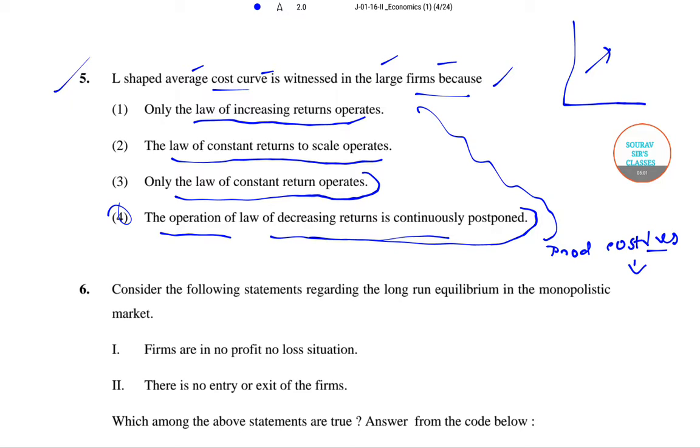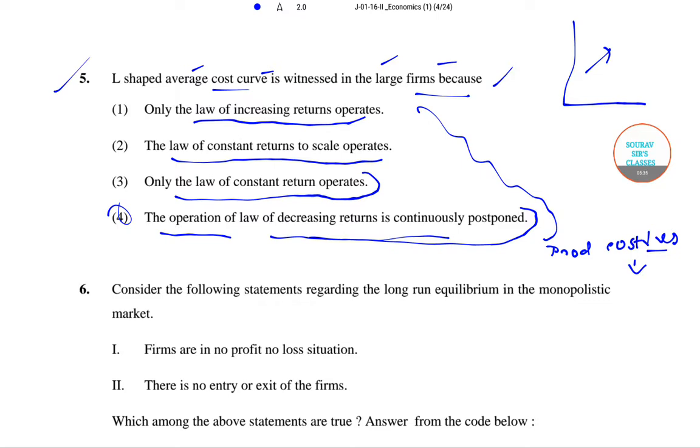So according to the modern theory of long run cost, there are mainly two types. One is production cost, another is managerial cost. On account of increase in production, production cost goes on falling continuously due to economies of scale. On the contrary, as the scale of production is enlarged, managerial cost rises. Since the fall in production cost is more than the rise in managerial cost, the long run average cost curve falls smoothly and remains constant at various scales of output.